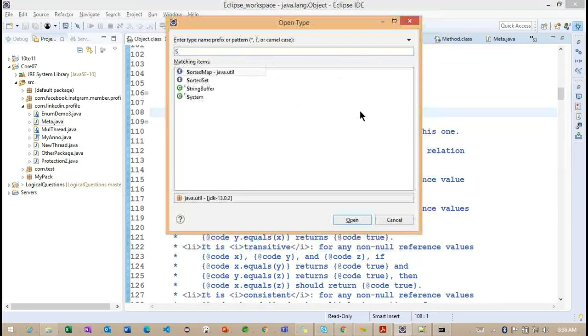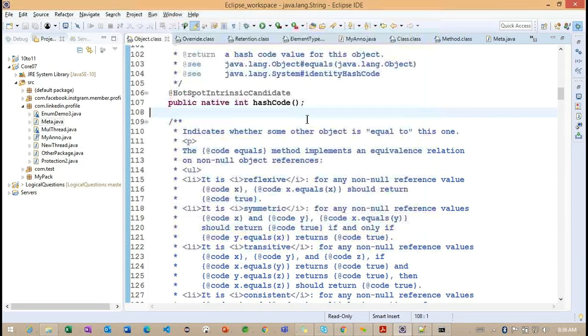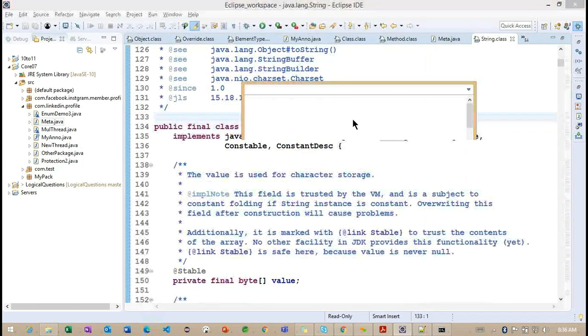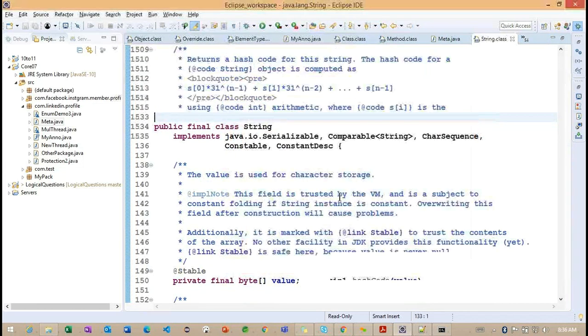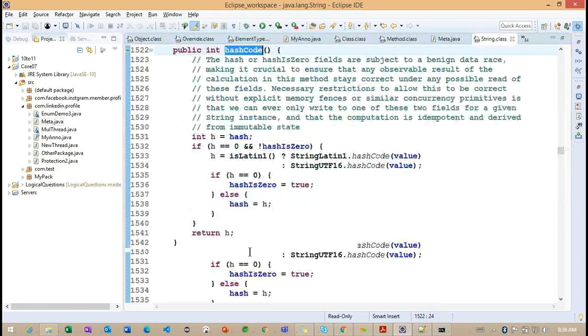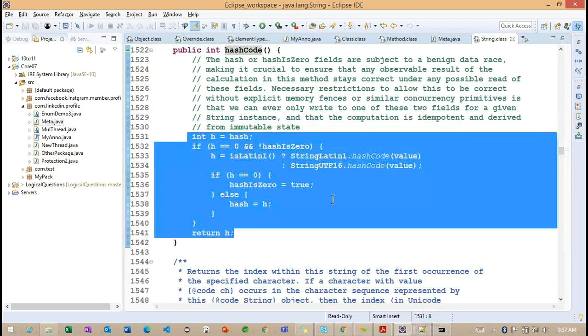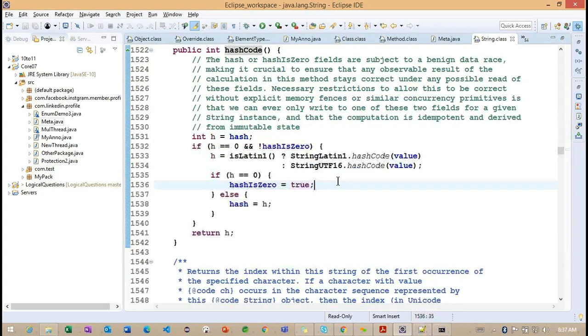But if you observe in the String class, in the String class also we have the hashCode method. Now you can see it returns some implementation here. So this is the hashCode. To understand more about this hashCode, we need to understand the collection framework.